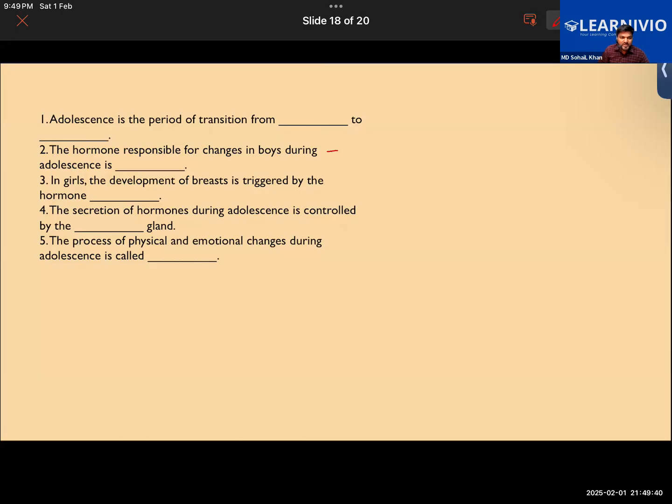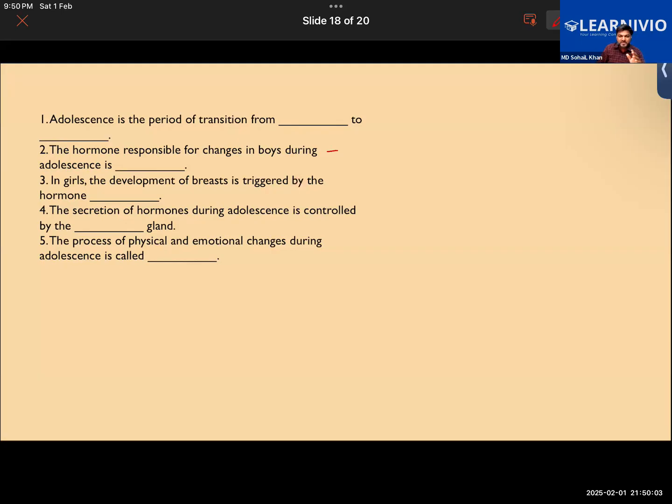Testosterone. Good. Next, estrogen. Okay, so the question says that the development of breast is triggered by the hormone.